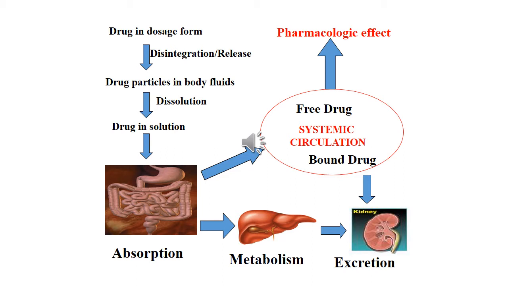Suppose the drug is given through the parenteral route, it directly reaches the systemic circulation or the blood, and therefore the pharmacological effect will be seen immediately. So the duration of action of a drug will be decreased. That is, the immediate effect will be seen with the parenteral route rather than the oral route, because the bioavailability of the drug will be 100% with the intravenous route rather than the oral route.